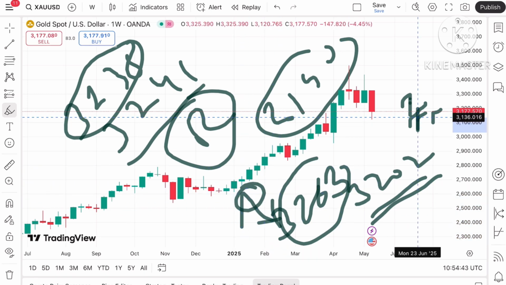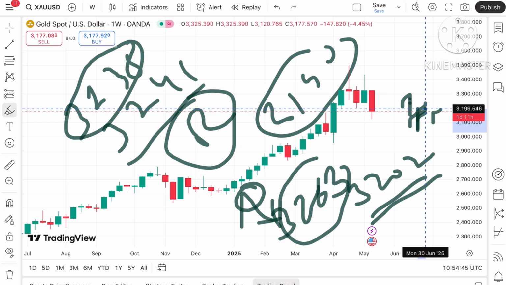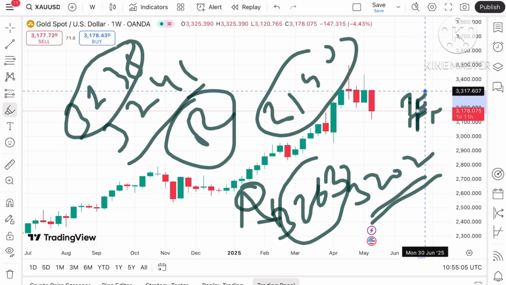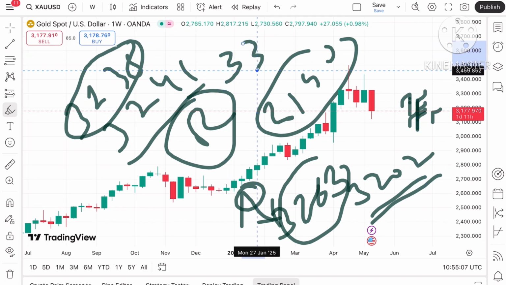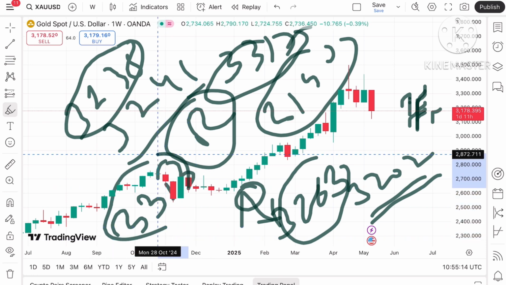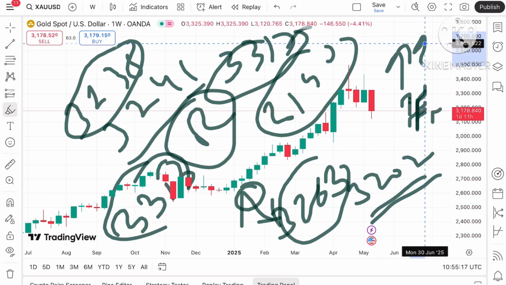So you have to understand, suppose it keeps sustaining this level, it can move towards the next level, that is 31.90. It can bounce back from that level. If it bounces back above that level, we can see a level of 32.02, and if that sustains, we can see it will go towards a level of around $32.38. And once it started going over this level, probability of going towards 32.60 we can see. Suppose the price moves over 32.60, chances of touching 33.17 we can see. And if the price moves over that level, chances of going towards 33.53 we can see. And if the price goes above that level, a further upside we can see.